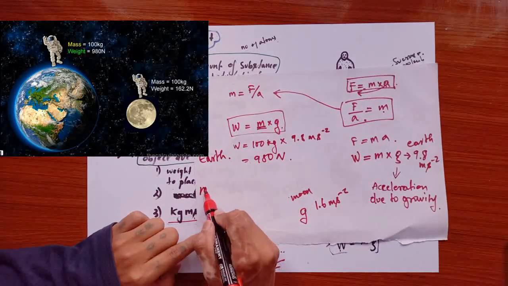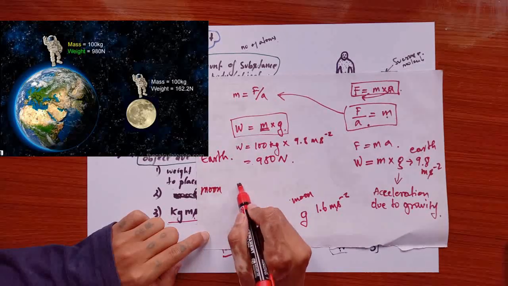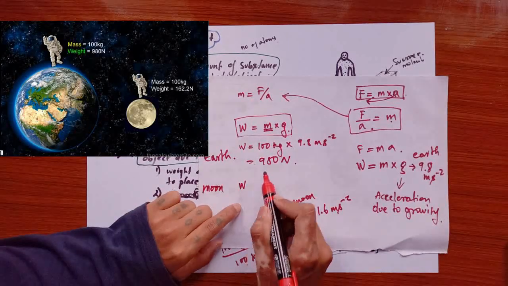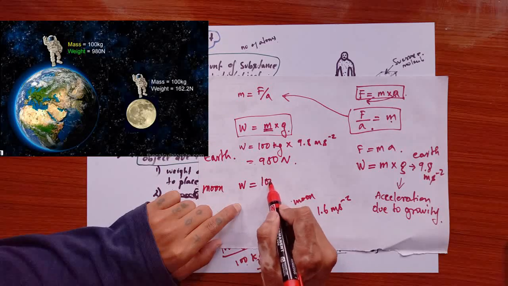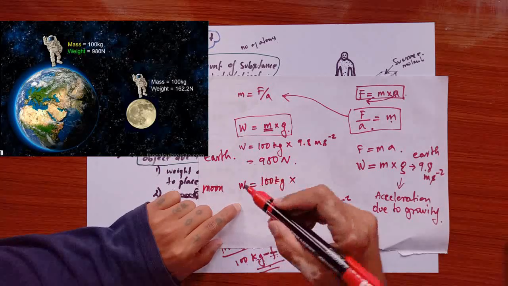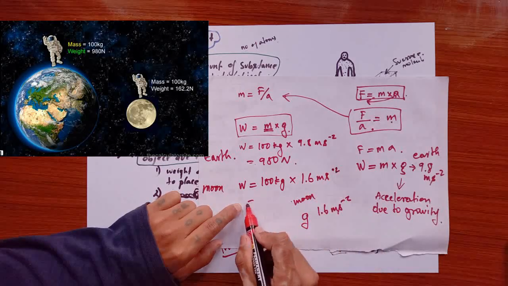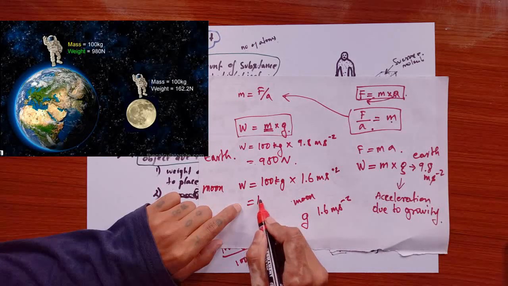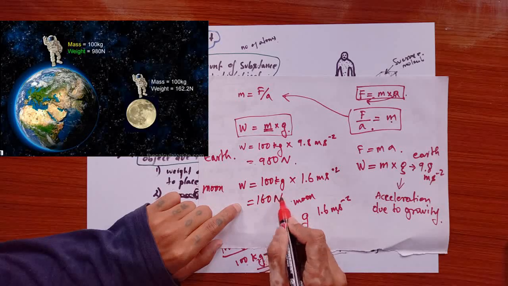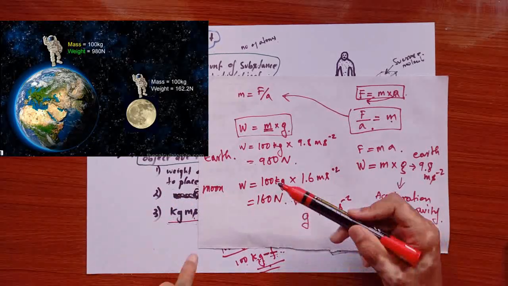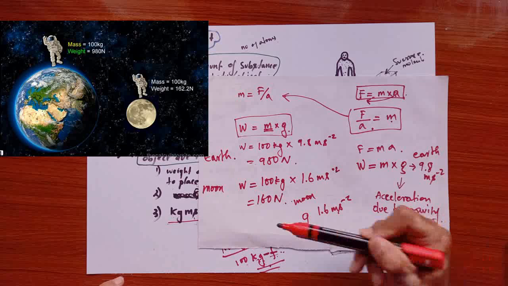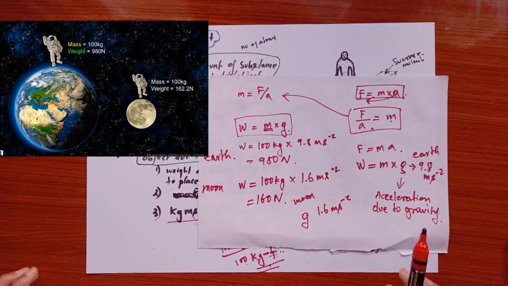On the moon, this is 100 kg again, and the acceleration due to gravity on the moon is about 1.6 meter per second square. So if you calculate this, you get about 160 Newton here. So you can see the difference. The weight changes from place to place because it depends on the gravity here.